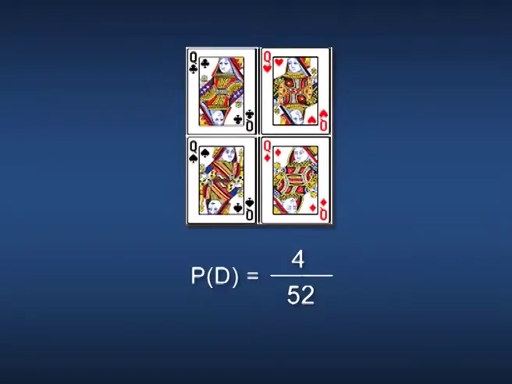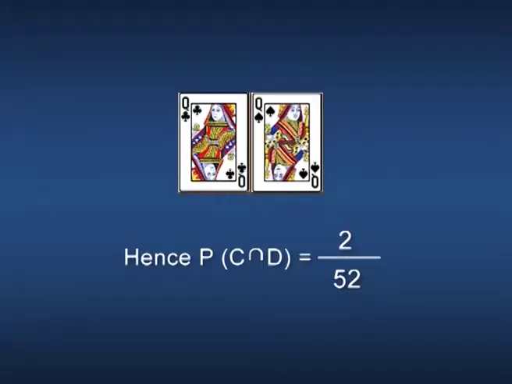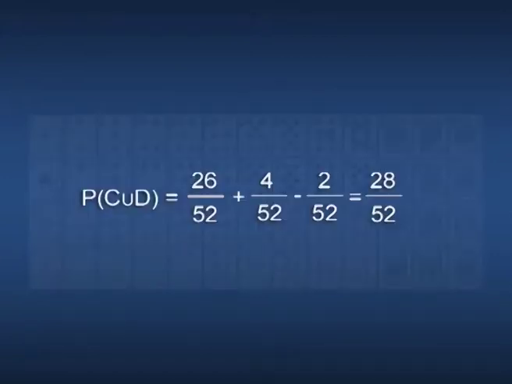Pack of cards contains 4 queens. Hence, P of D equal to 4 divided by 52. Out of 52 cards, 2 cards are black queen cards. Hence, P of C intersection D equal to 2 divided by 52. Now, P of C union D equal to 26 divided by 52 plus 4 divided by 52 minus 2 divided by 52, that is equal to 28 divided by 52.